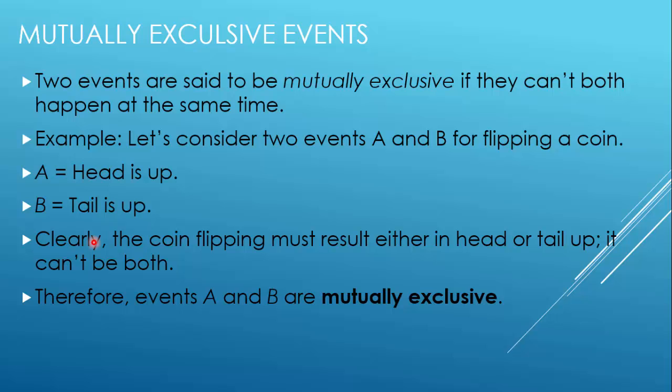Mutually exclusive events. Two events are said to be mutually exclusive if they can't both happen at the same time. For example, let's consider two events A and B for flipping a coin. A is equal to head and B is equal to tail. If we get head, we call it A, and if we get tail, we call it B. Clearly the coin flip must result either in head or tail. It can't be both. So here the events A and B are mutually exclusive, because if you get head on the upside, then you cannot have tail, and if you get tail, then you cannot have head. So head and tail are mutually exclusive.